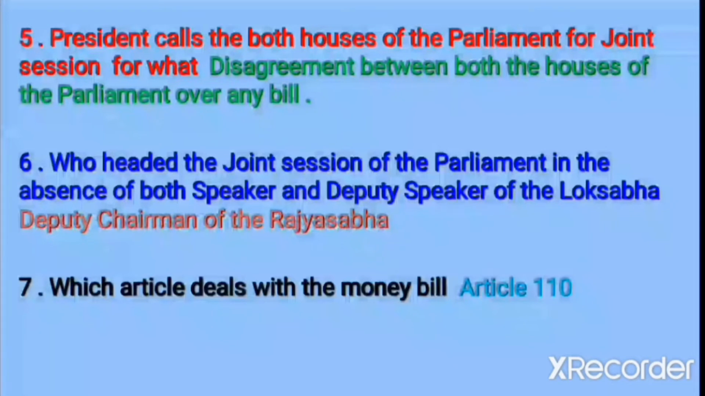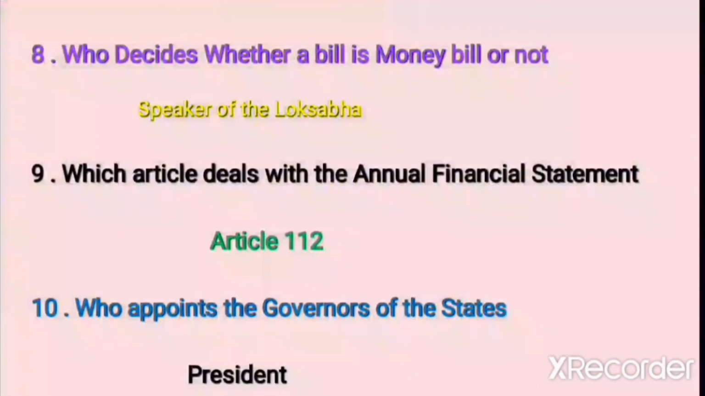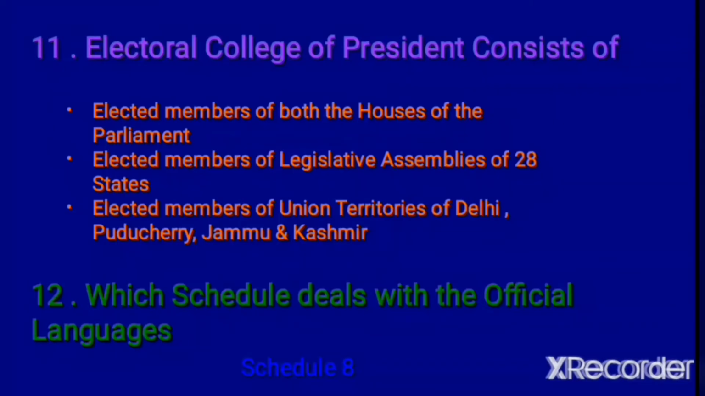Next, which article deals with the money bill? Article 110. Next one, who decides whether a bill is money bill or not? Speaker of the Lok Sabha decides whether a bill is money bill or not. Next, which article deals with the annual financial statement? Article 112. Next one, who appoints the governors of states? President of India appoints the governors of states.